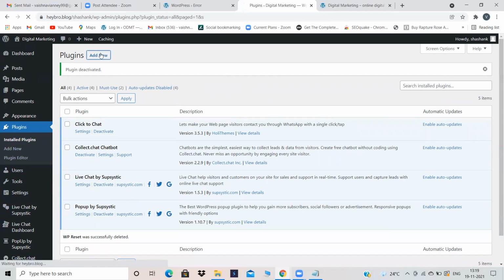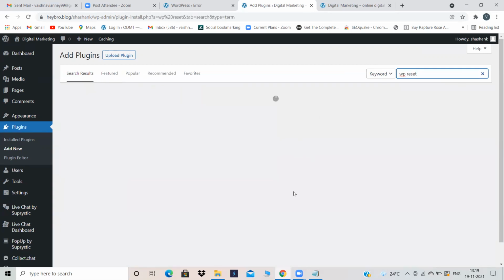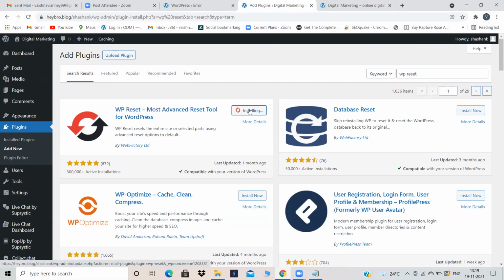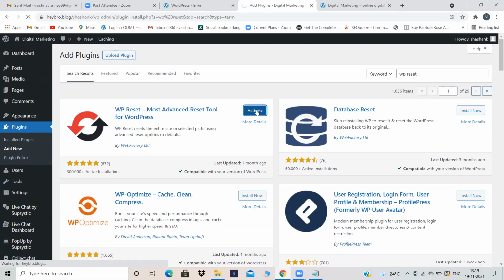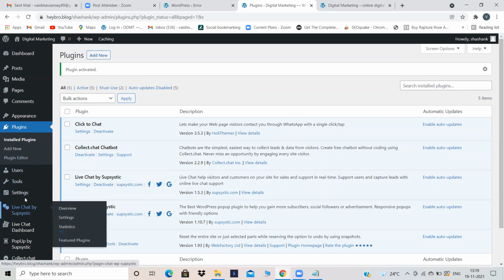So add new, WP reset, and install this WP reset and activate. It will directly appear under tools. And you already know how to use WP reset. This is about all the plugins you have, all the proper main plugins.